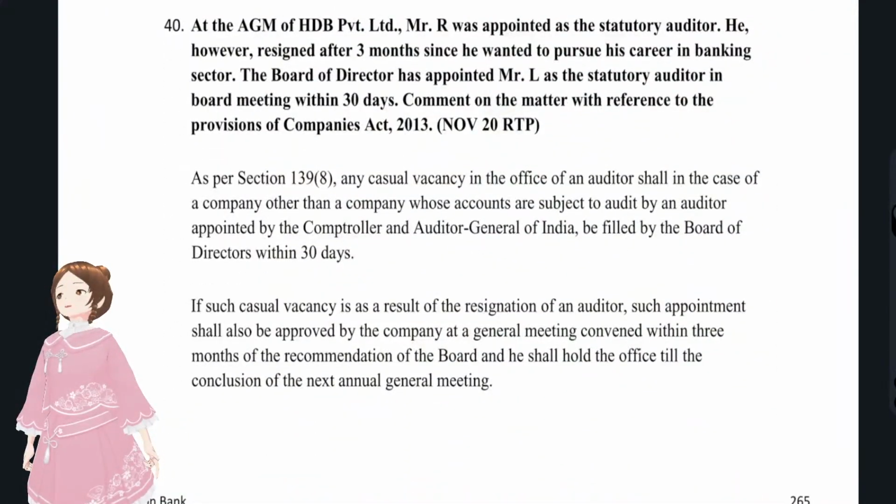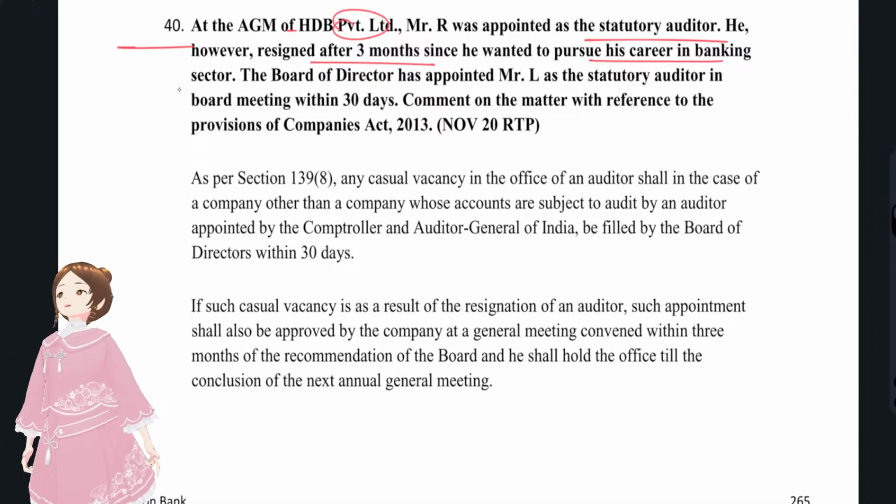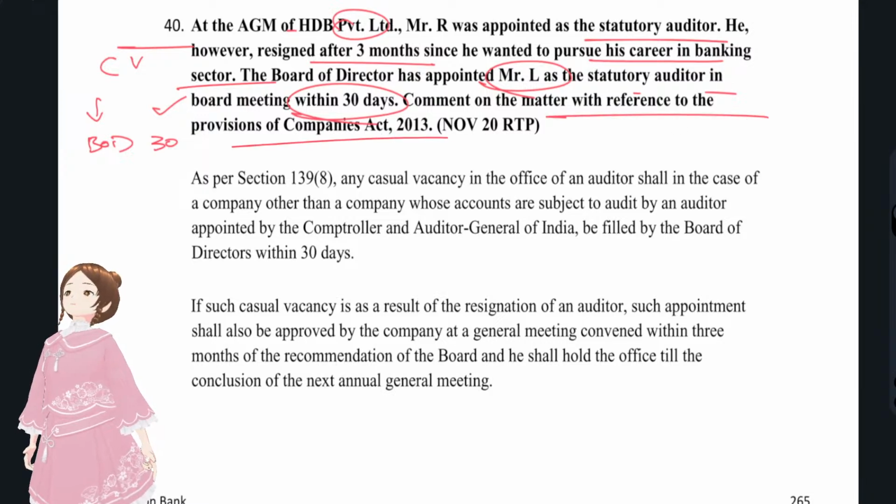Now we'll discuss question number 40. At the AGM of HB Private Limited, Mr. R was appointed as statutory auditor, however he resigned after 3 months since he wanted to pursue his career in the banking sector. See, casual vacancy. The board of directors appointed Mr. L as statutory auditor in a board meeting within 30 days. Casual vacancy has to be filled by the board of directors within 30 days. No problem in that. Comment on the matter with reference to the provisions of the Act.